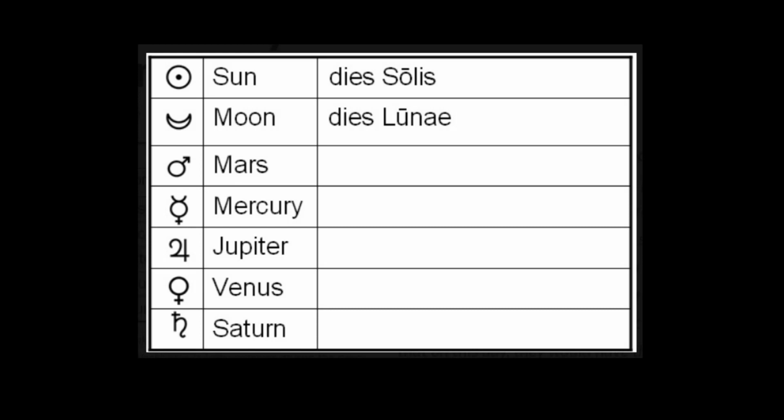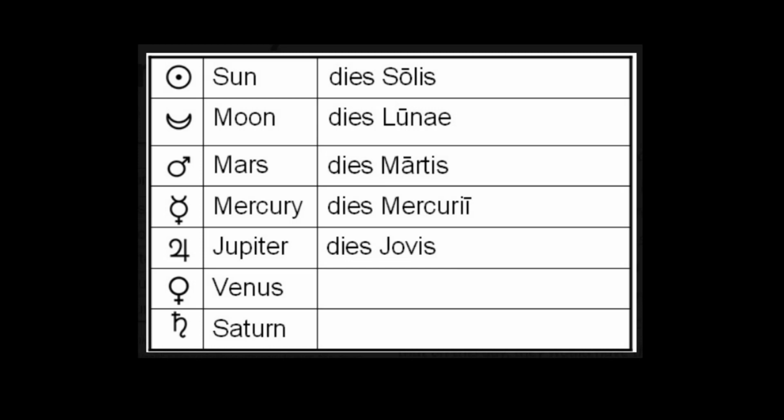Then the two M days are next to each other, and A comes before E. So Tuesday is Dies Martis, and Wednesday, Dies Mercurii. The word Thursday comes from Thor's day, who was the Norse god of thunder, and since Zeus was also the god of thunder, we know that Thursday is Dies Jovis.